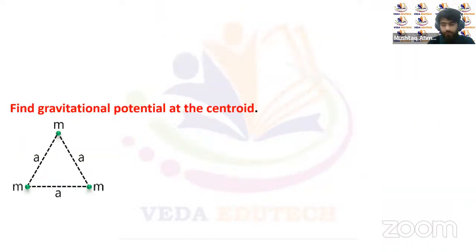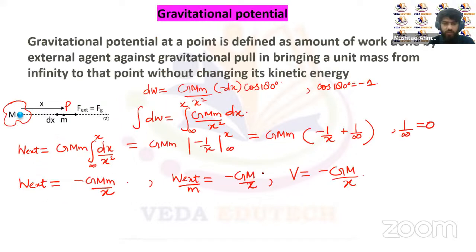Now let's try to find the gravitational potential at the centroid. Gravitational potential at the centroid will be the sum of all the gravitational potentials. We know gravitational potential is a scalar quantity.